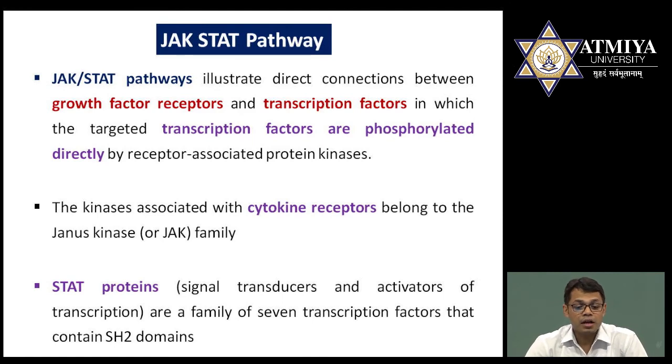This kinase is associated in the JAK-STAT pathway. Try to understand JAK and STAT separately. JAK is Janus kinase basically. This Janus kinase is a kinase which is associated with the cytokine receptors. So they are basically cytokine receptors. It means this receptor will respond to ligands and these ligands are cytokines. As you know, there are several types of cytokines.